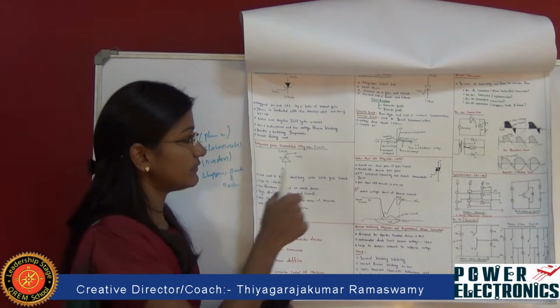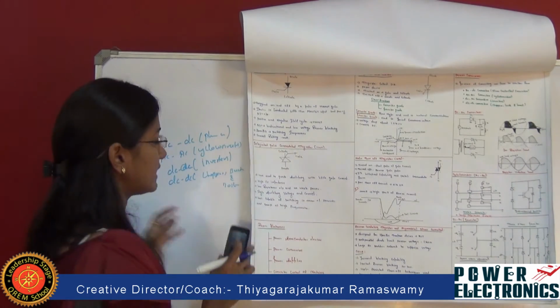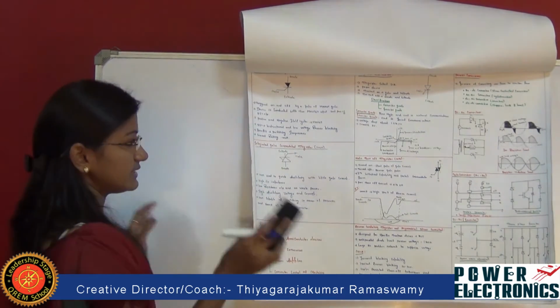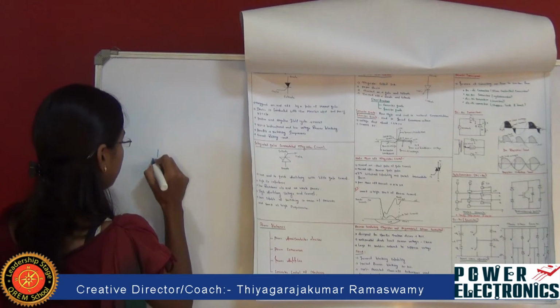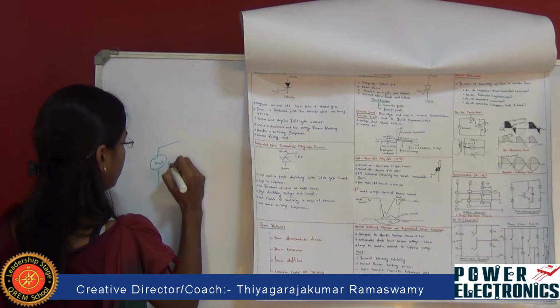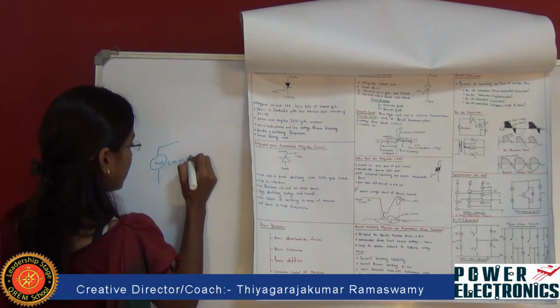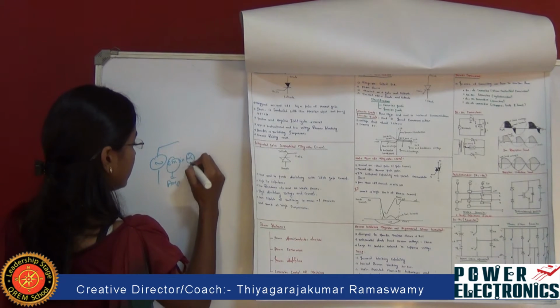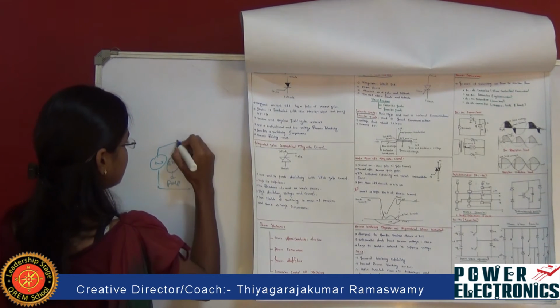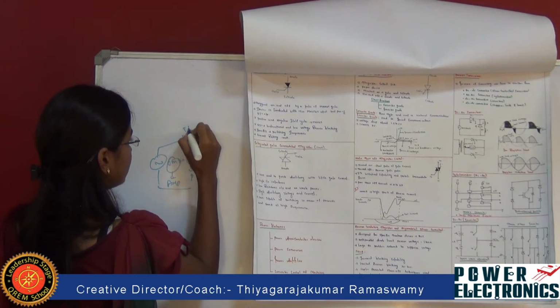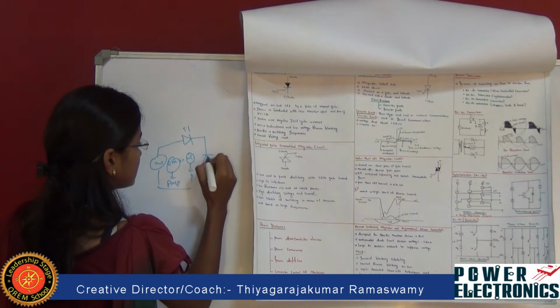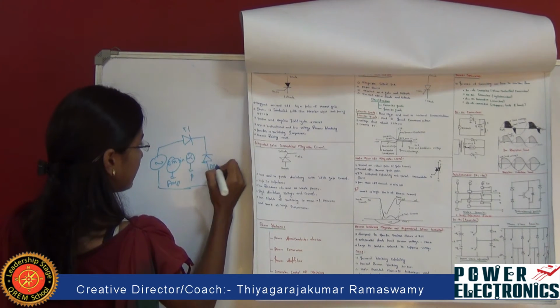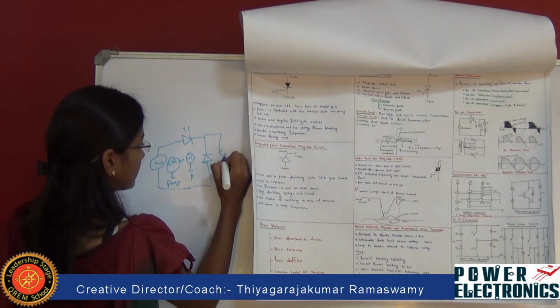So first, we are going to see about AC to DC conversion. In this AC to DC conversion, first we are going to apply a sinusoidal waveform of about Em sin omega t, where Em is the amplitude and omega t is the phase, which has been connected to a thyristor 1, and it is also connected to a freewheeling diode, that is DF, which has been connected across the resistor as well as the inductance.